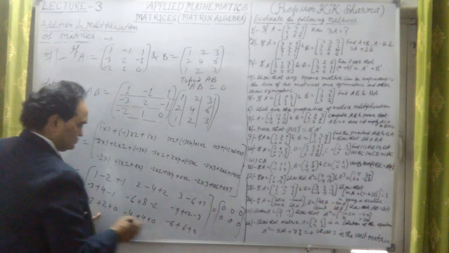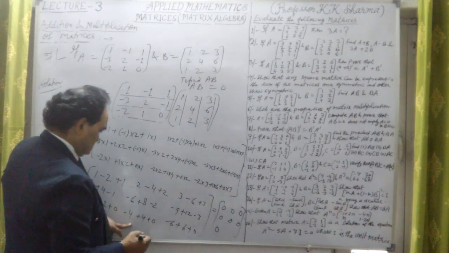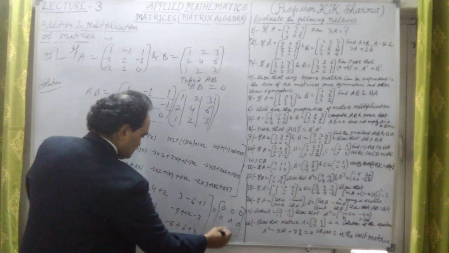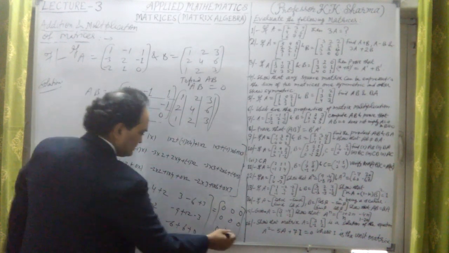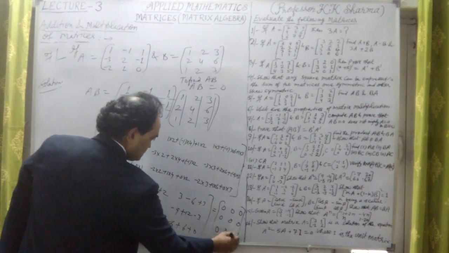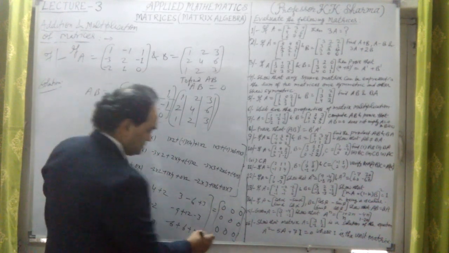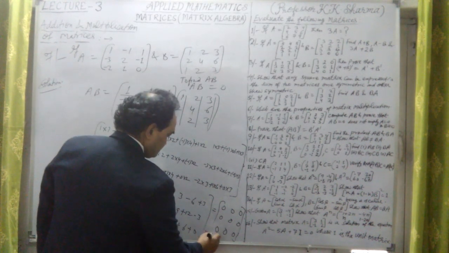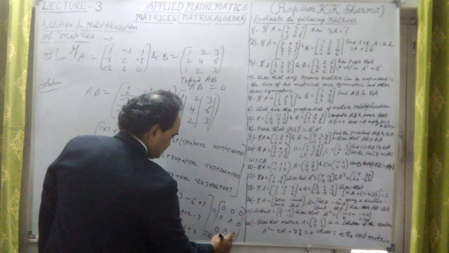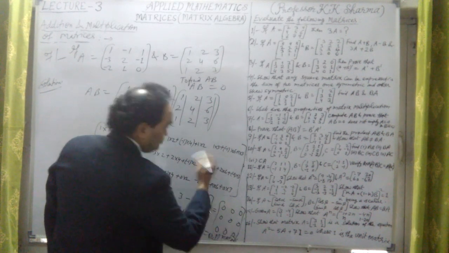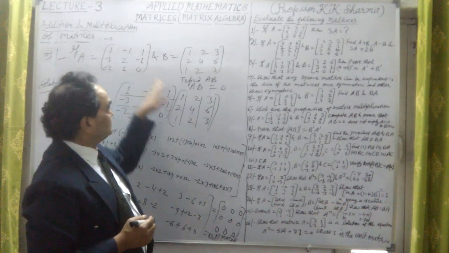Again, minus 2 plus 2 is 0, minus 4 plus 4 is 0, minus 6 plus 6 is 0, which is a null matrix, we see. It is a null matrix here. But that doesn't mean that each matrix is a null matrix.